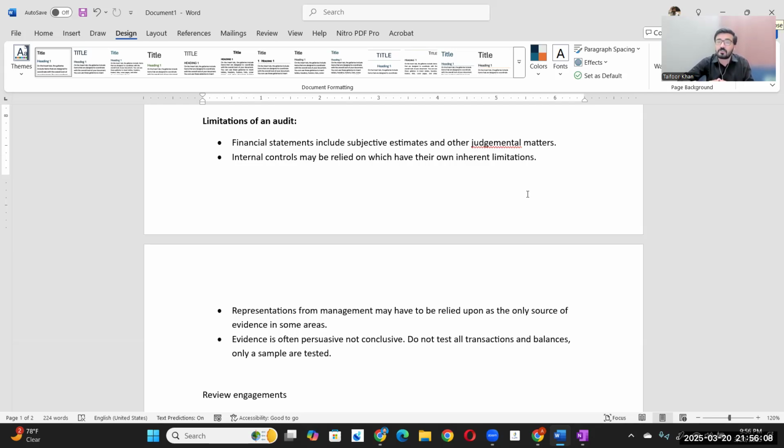And we do not test all the transactions, all 100% of transactions. That is why this is a limitation. That's why we give reasonable assurance. We do not give absolute assurance. Understood? This is because of this thing.